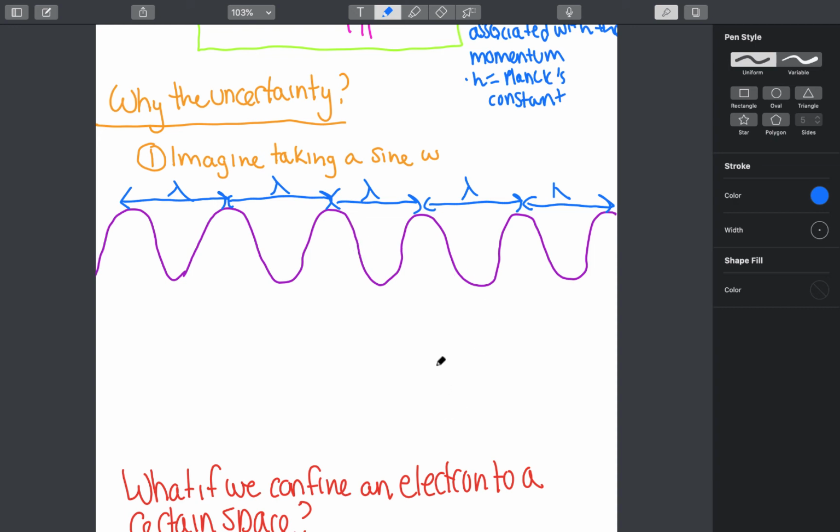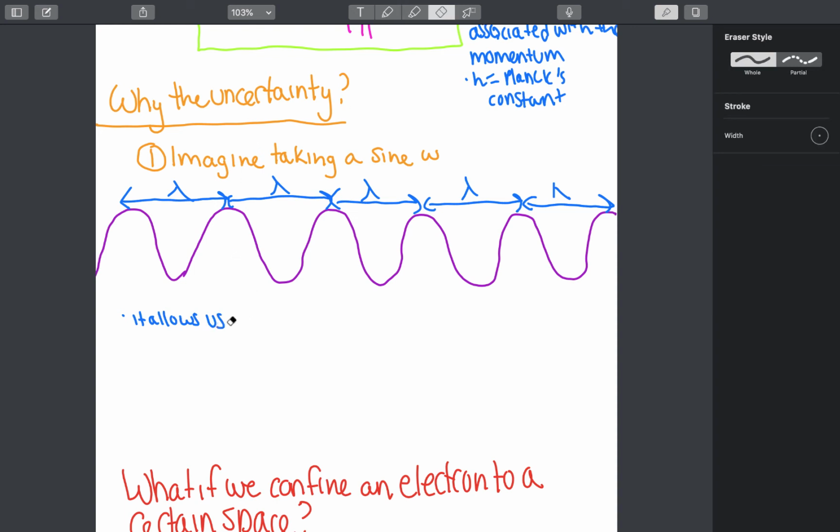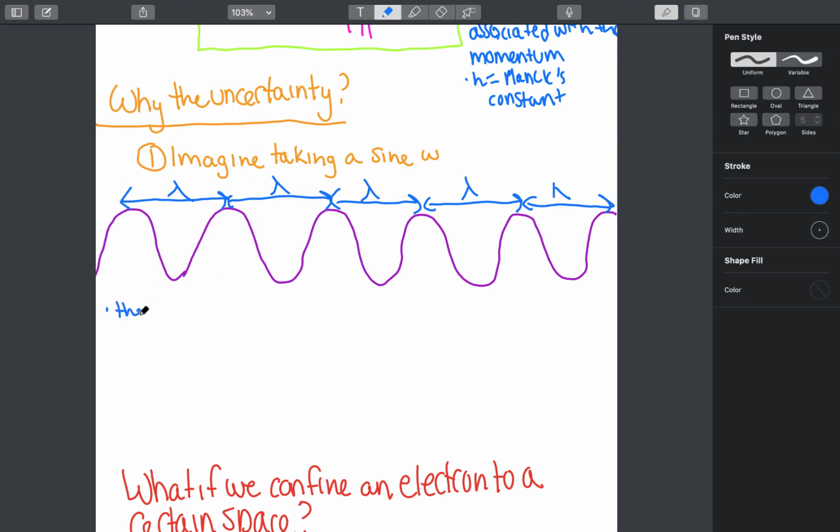Well, the constant wavelength allows us to precisely measure the momentum.